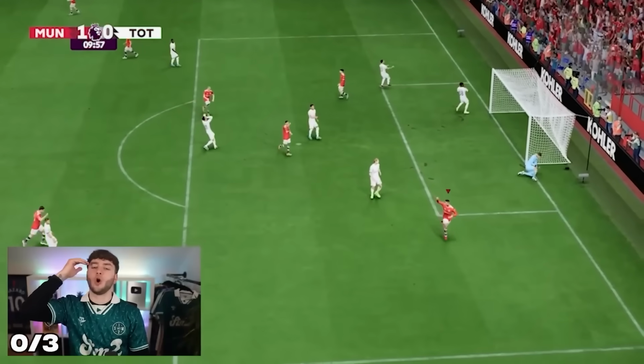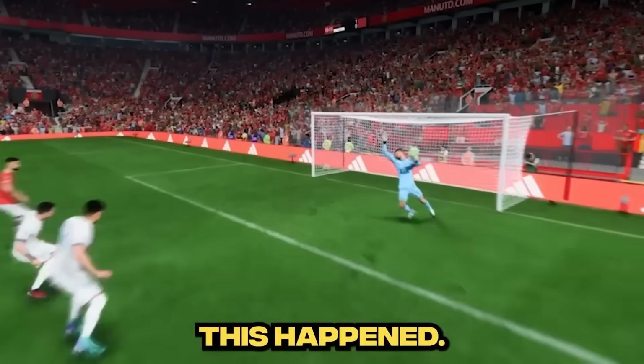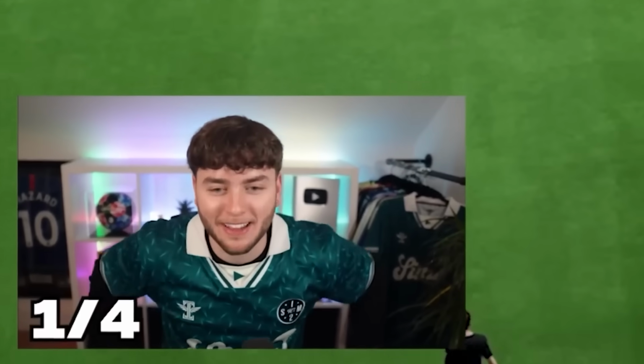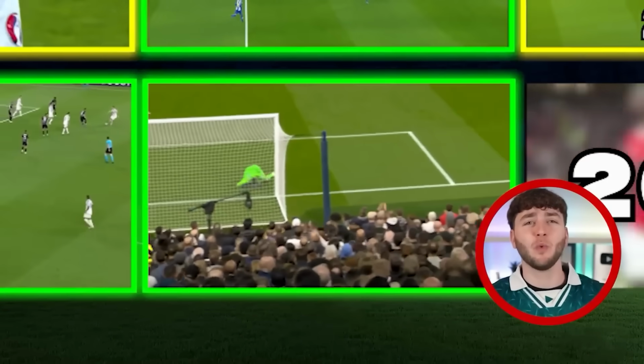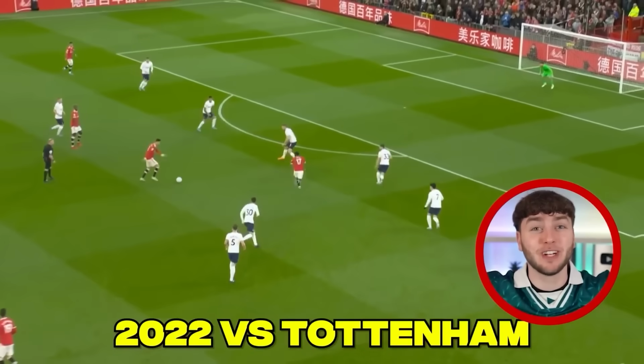Oh my God. But practice makes perfect. And on the fourth attempt, this happened. Oh, that's better. That's better. That is way better. I like that one. We smashed that one out the water, so let's move on to 2022, which once again was a Ronaldo goal